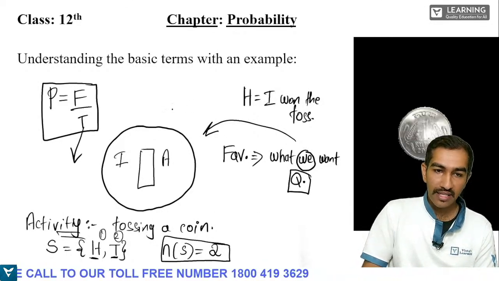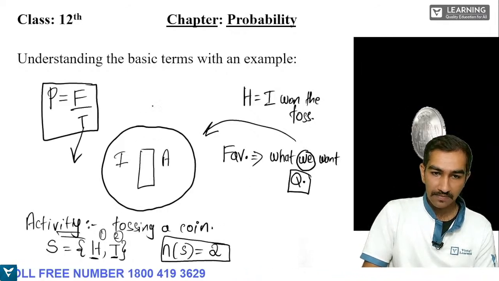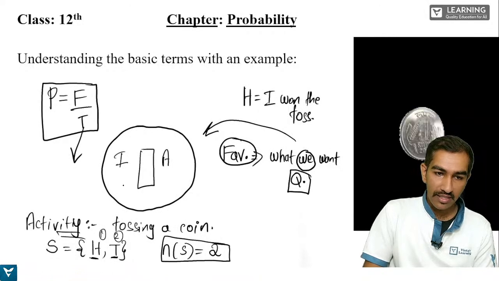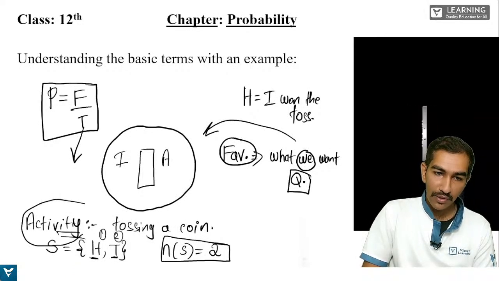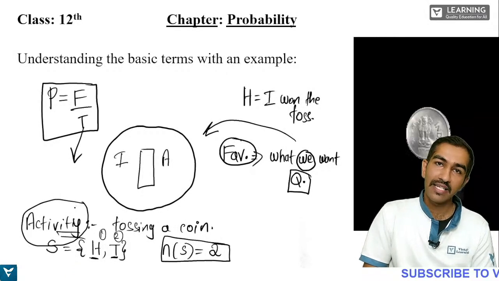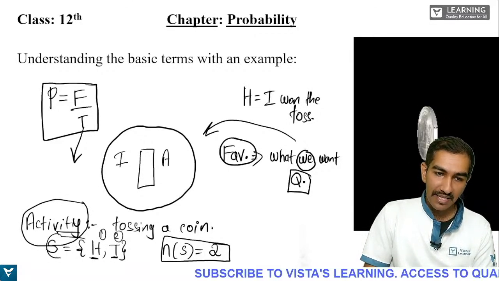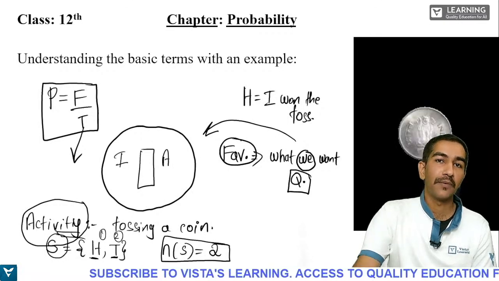So here, what is an event? See, this is the favorable outcome, which means what we want. This is an activity. What are we doing here? Here we are tossing a coin. Next we'll do some other activity, and I'll explain that. And what is the sample space here? Sample space is nothing but the total number of outcomes.